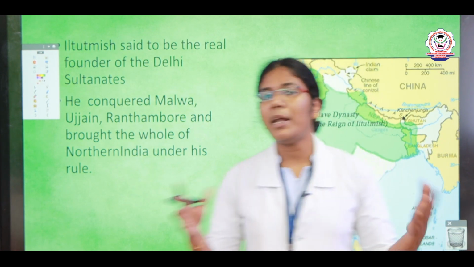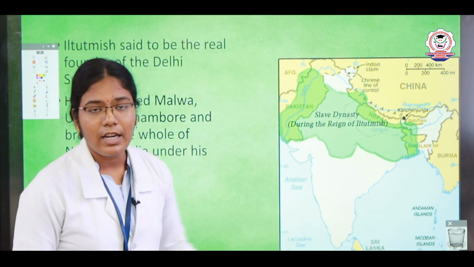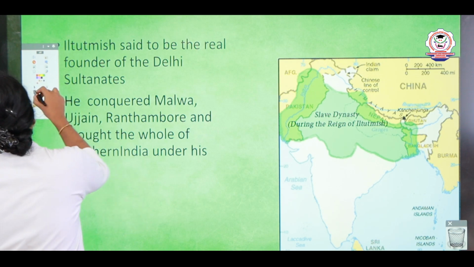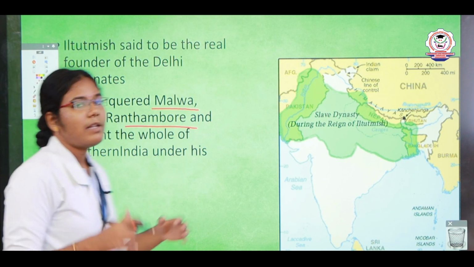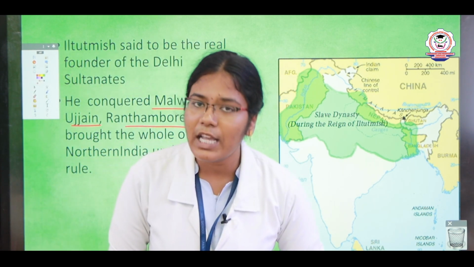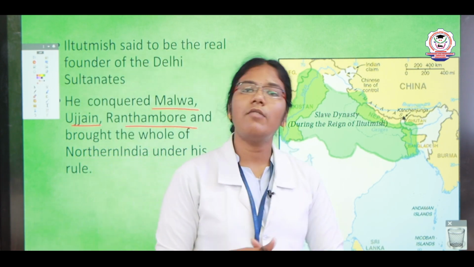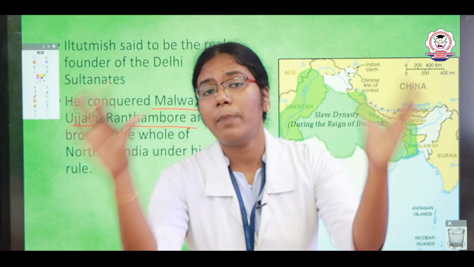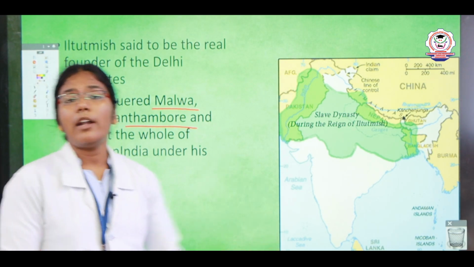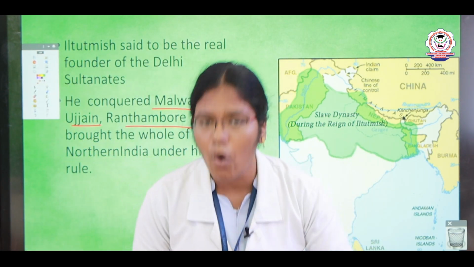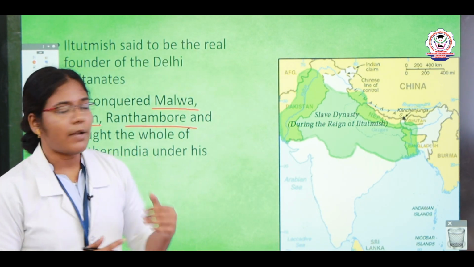Because he conquered many places and extended his territory. Some of the main places he conquered were Malwa, Ujjain, Ranthambore, and he brought the whole part of North India under his control. So he conquered important places like Ujjain, Malwa, Ranthambore, and major parts of North India, bringing all of North India under his control, so he was said to be the real founder of the slave dynasty.